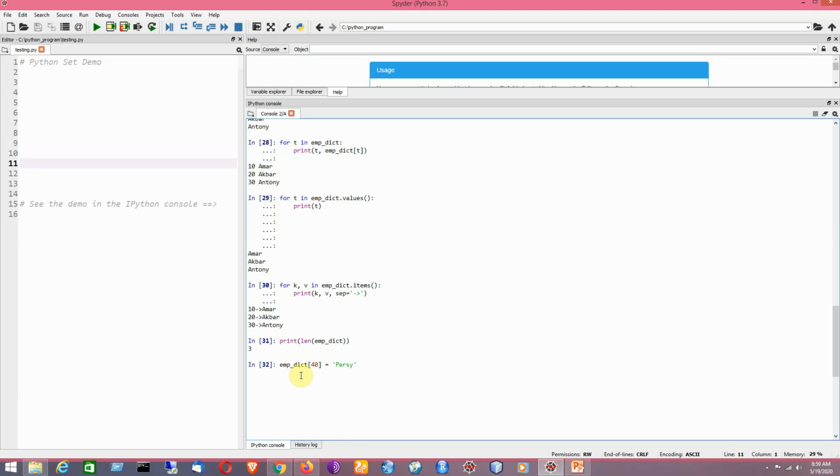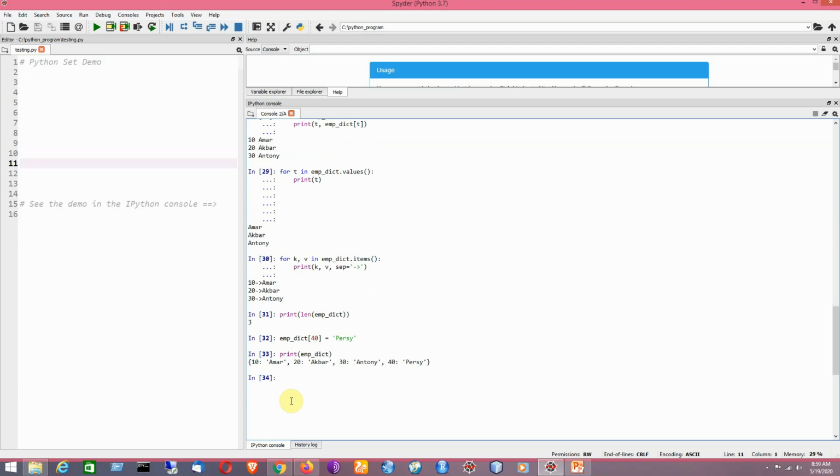So in that way you can add a new value. Just check whether it is now coming in the list or not. Yes, it has been added. Now I would like to add another element to the dictionary by using the update method. So now I would like to apply the update method on the given dictionary. It is named update, and within the brackets, that means the parenthesis for the method,